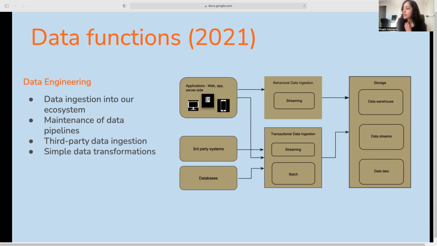Once this was set up, the data would be stored in a data lake. That would be all of the raw data. Or there could be some level of processing done on this raw data, and that data would then be stored in a warehouse. And the warehouse data would be used for different business cases. So that's how data engineering looked back then.